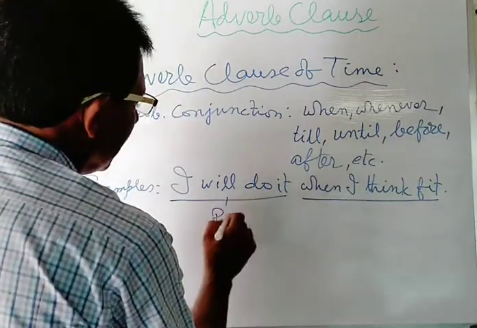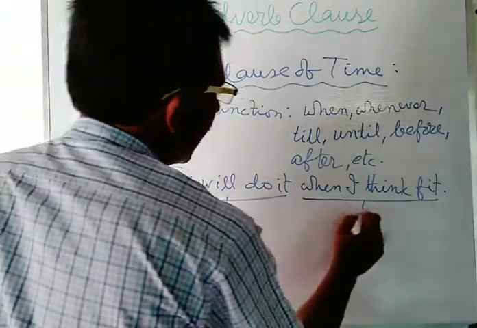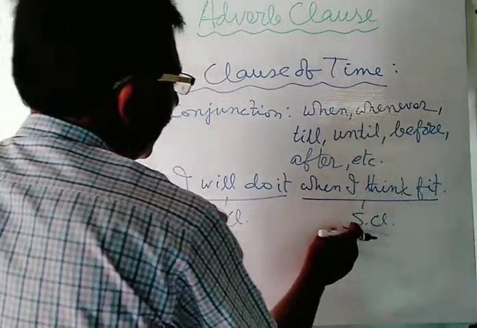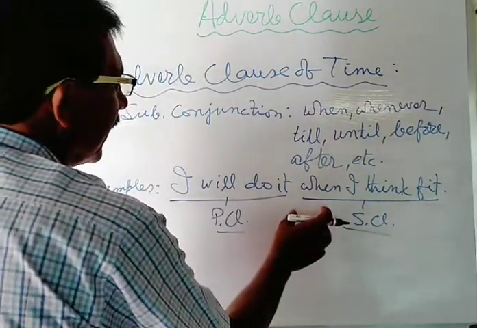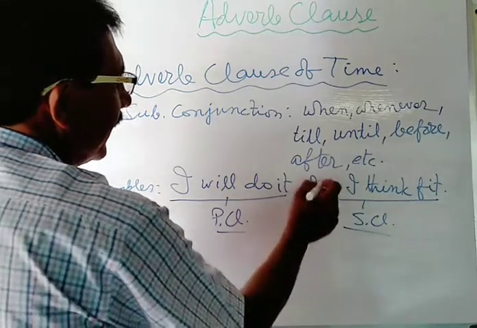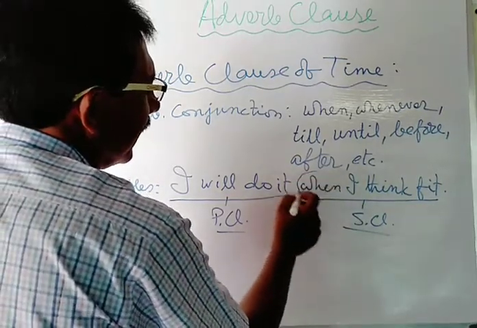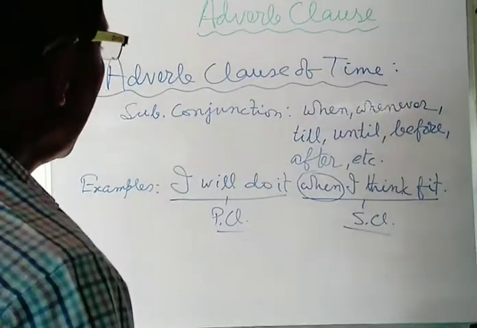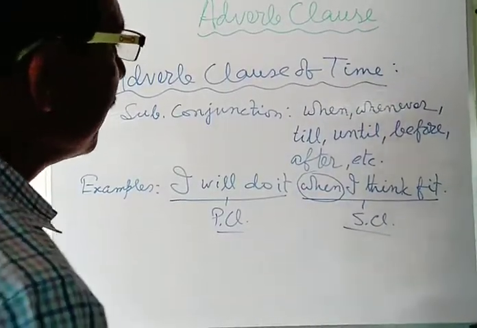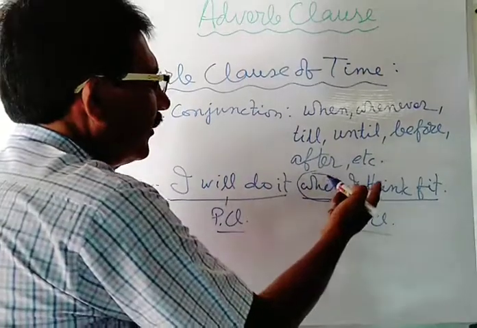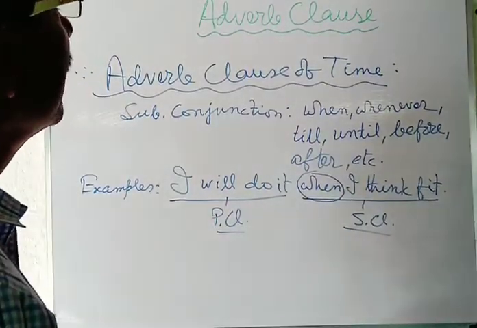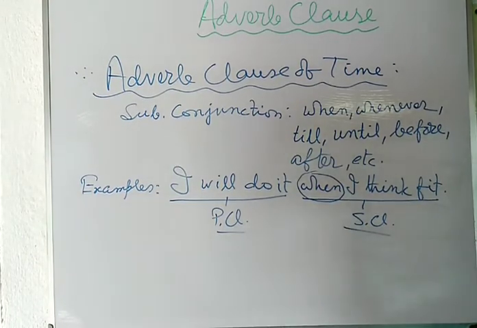This is the principal clause and this is the subordinating clause. This subordinating clause is used in order to introduce the adverb clause of time. Here the subordinating conjunction when is used in order to introduce the time. I will do it when I think fit, or when I think fit, I will do it. In this way, you may use the adverb clause.